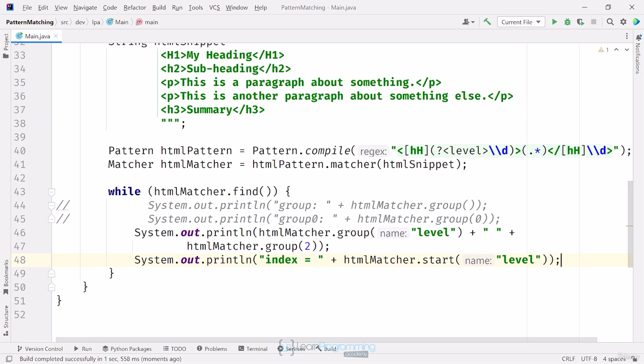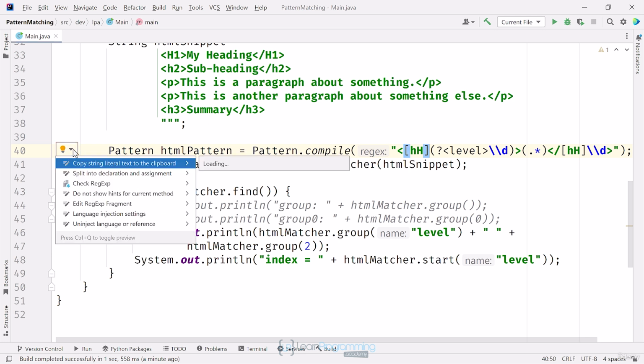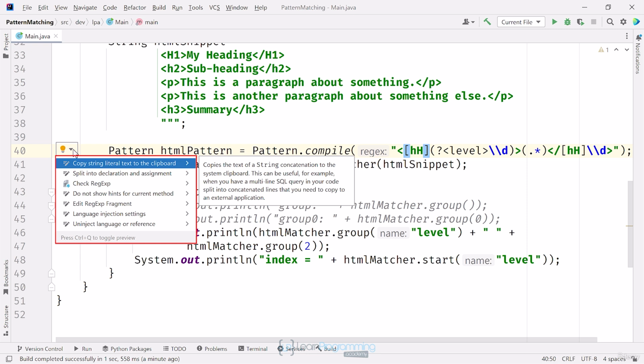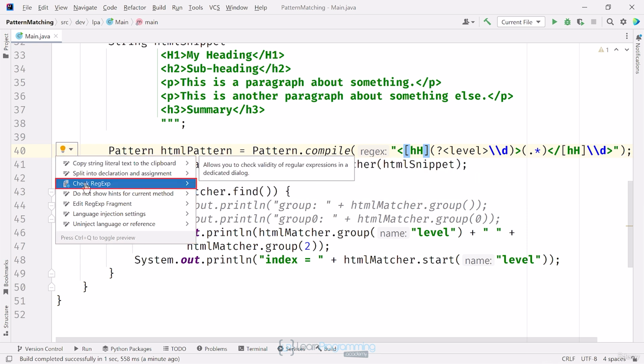Before I move on to the replacement methods, I want to show you another handy feature in IntelliJ. When I place the cursor inside a regular expression, like here, in HTML pattern, inside the square brackets containing the H letters, notice I've got the light bulb icon on the left-hand side. If I hover my mouse near the gutter, I can click on that, and IntelliJ will present a list of options, one of which is check reg exp, which is of course an abbreviation for check regular expression.